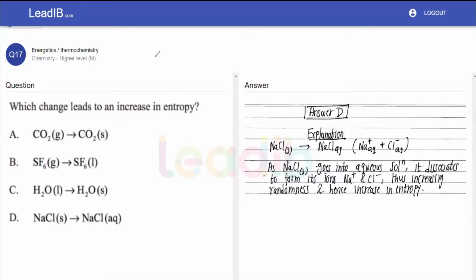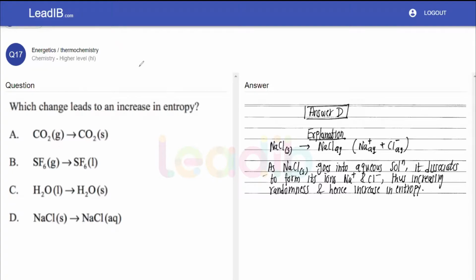Hi, we are looking at question number 17 of Energetics of IB Diploma Chemistry HL. We have been asked which of those four reactions result in an increase in the entropy.